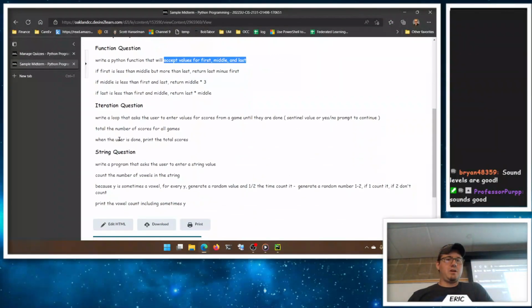Right, and then the next one here for iterations, we'll enter values for scores from a game until they're done, using some sort of sentinel value or a yes/no prompt, whatever you want to do. I like sentinel values, but depending on what game it is, like -1 might be a valid score. Like for golf, I think -1's a valid score.